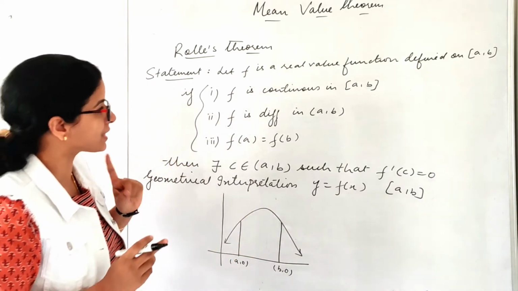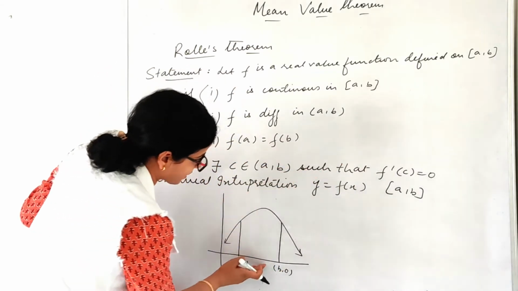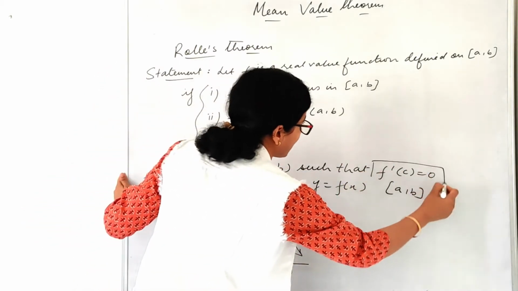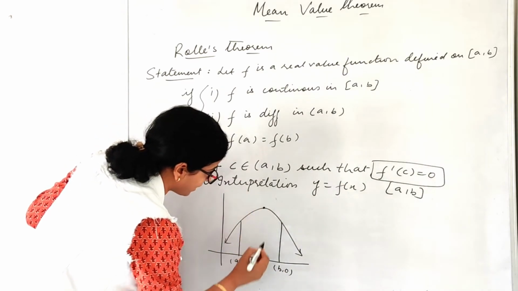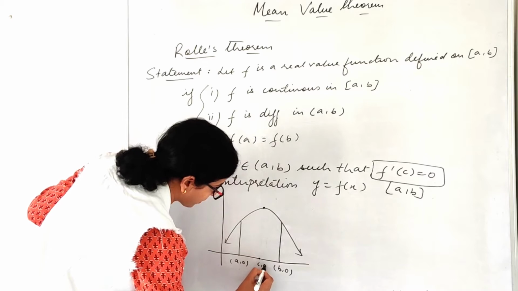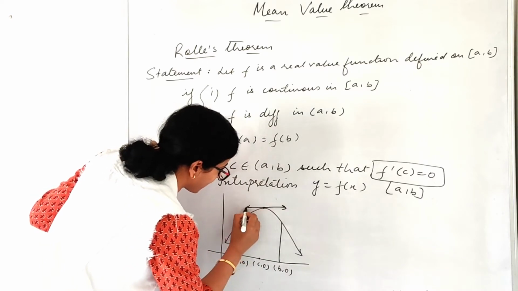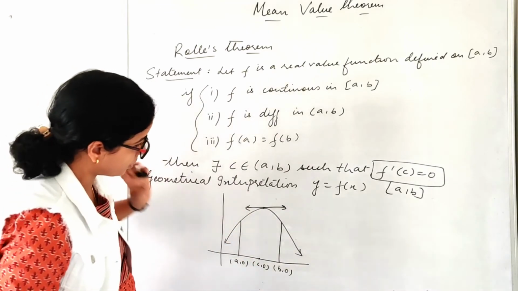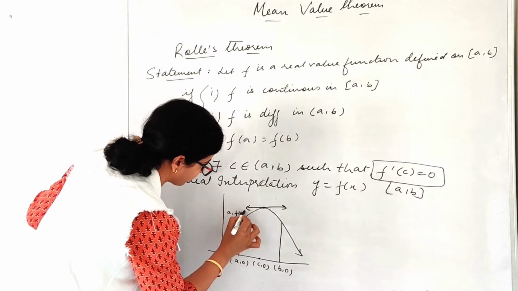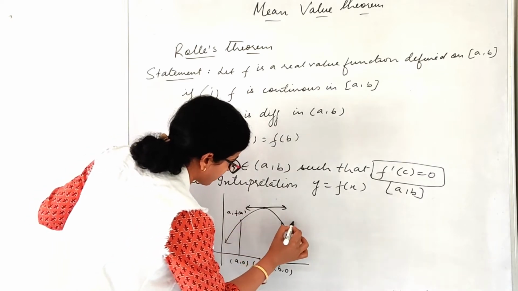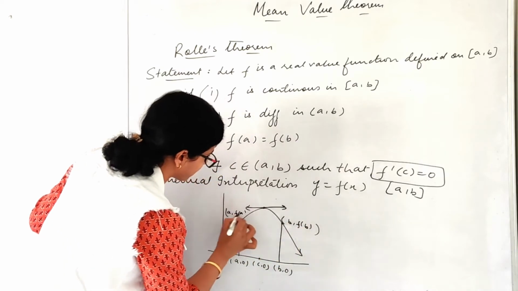But there will be some point c where my tangent becomes parallel to the x-axis, because f'(c) equals 0. So let that point be here. This is (c, 0) and this is my tangent which is parallel to the x-axis. This is my point (a, f(a)) and this is my point (b, f(b)).